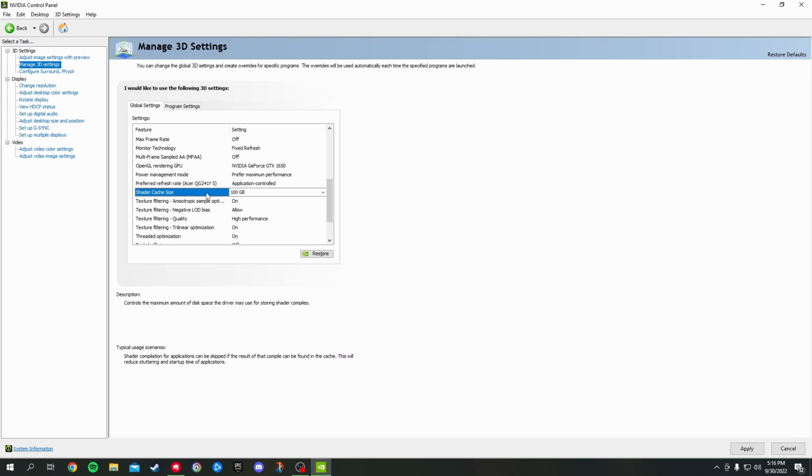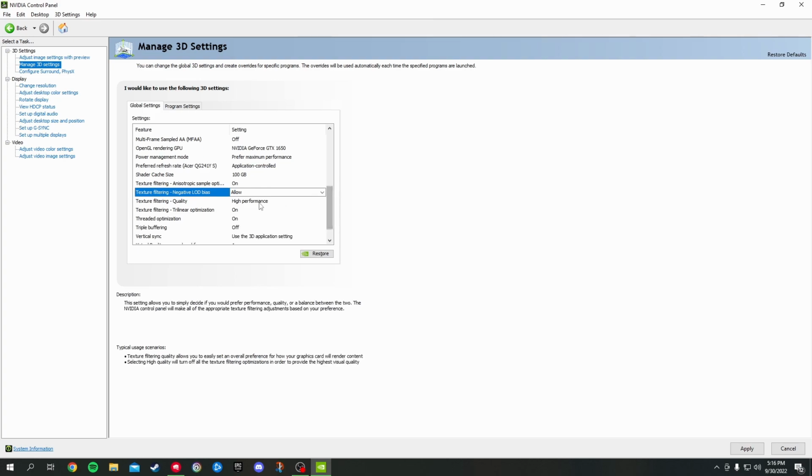Shader cache size, I keep this at 100. I have 100 gigabytes to spare. The texture filtering I have on. The negative LOD bias allow. The quality high performance for me. And if you want quality, just go to quality. I do prefer high performance because it helps with that FPS.